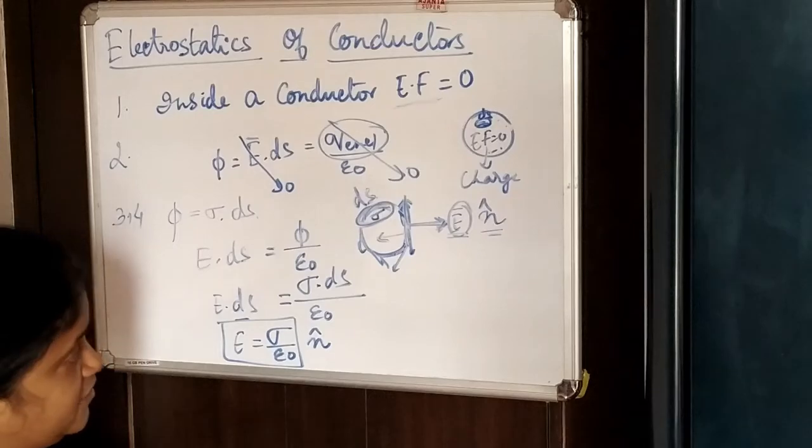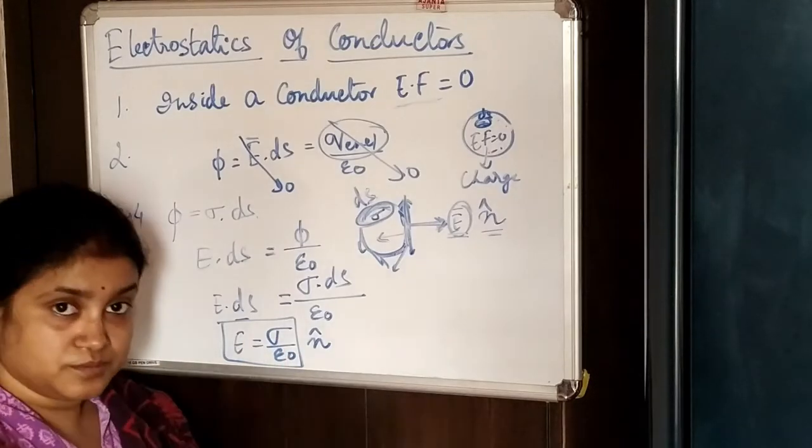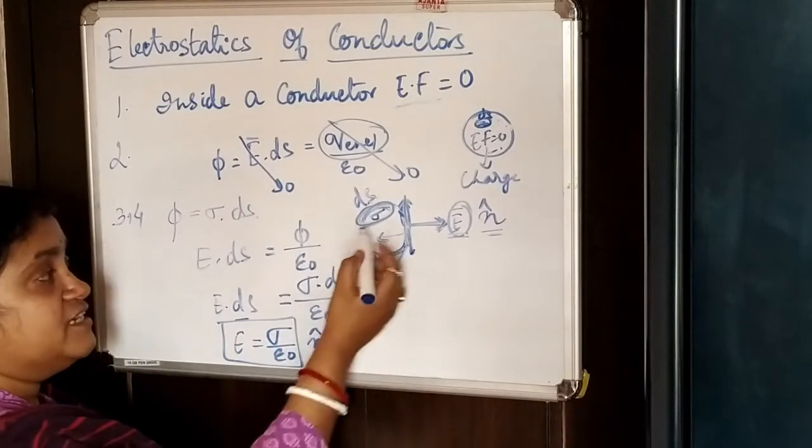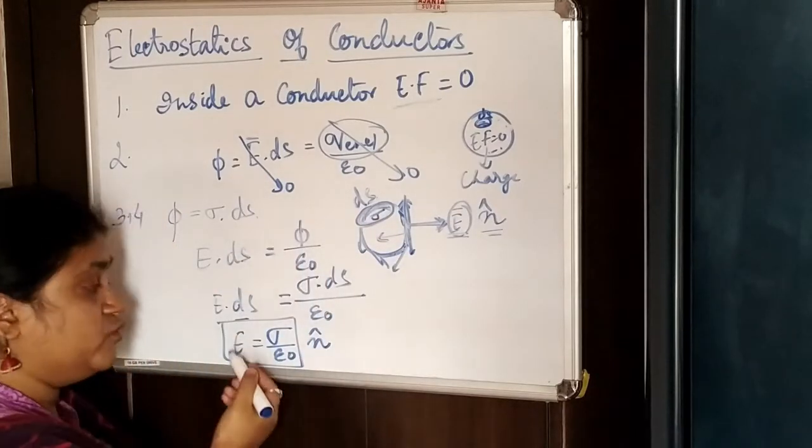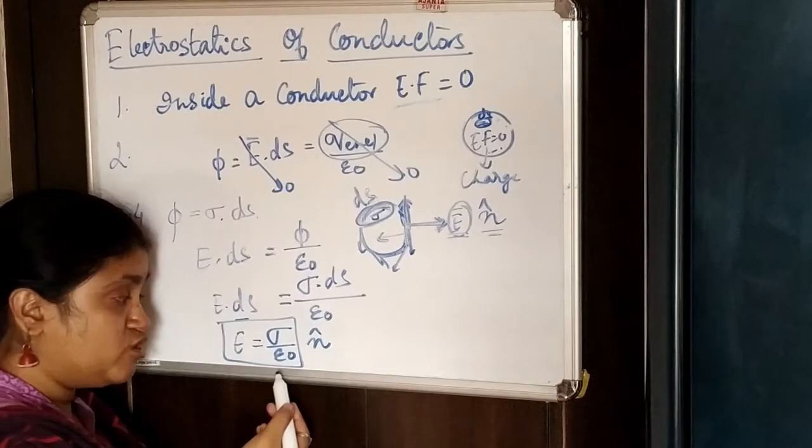And the second thing we have derived is that the electric field will be sigma by epsilon naught.